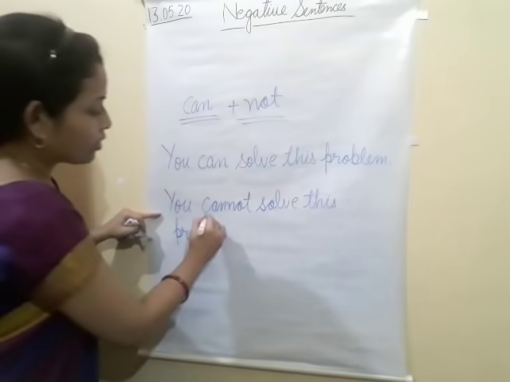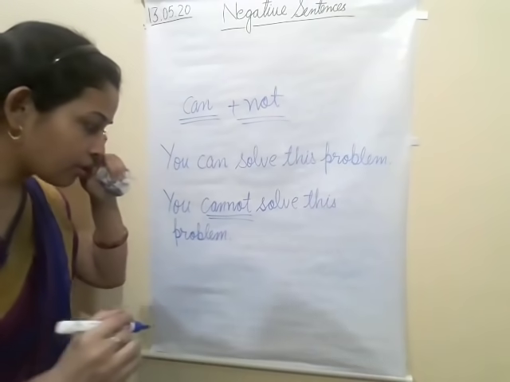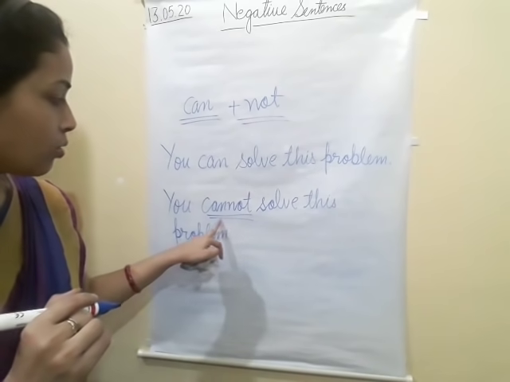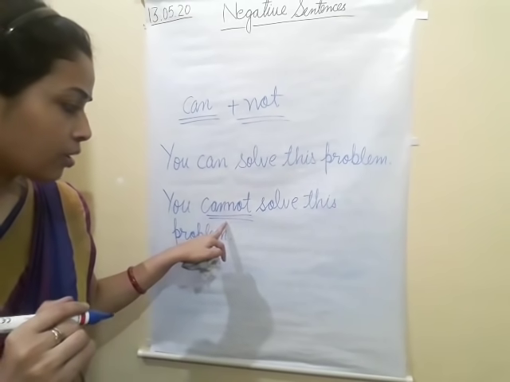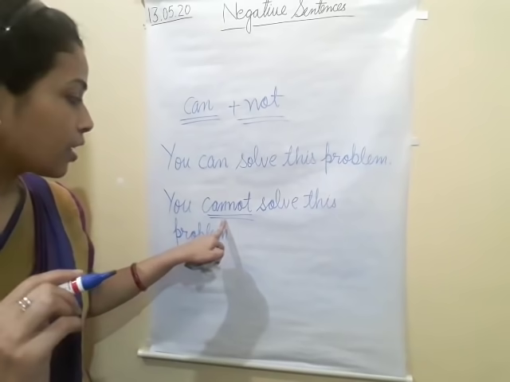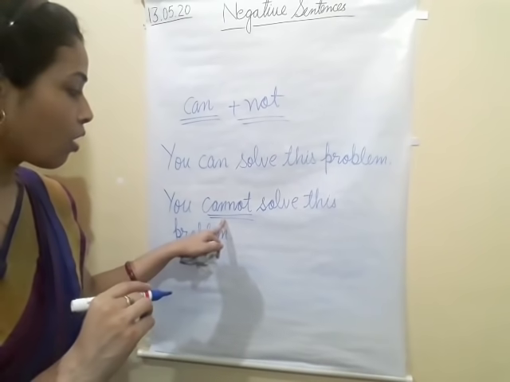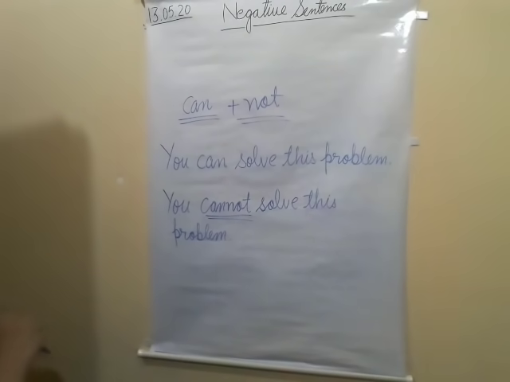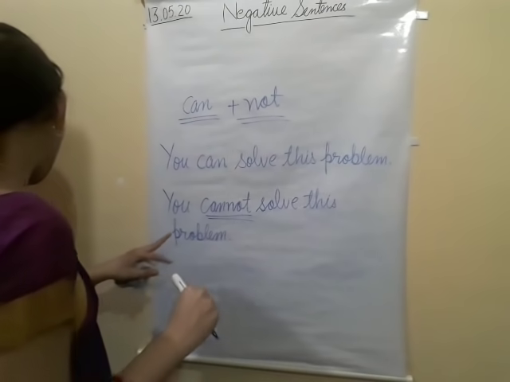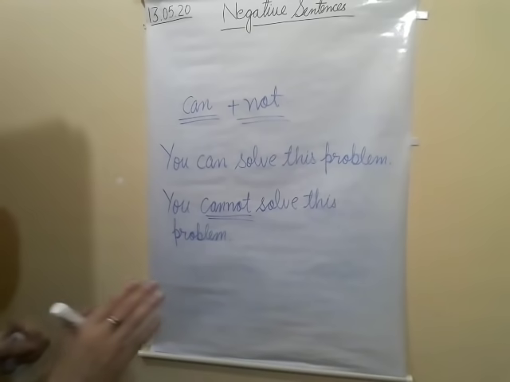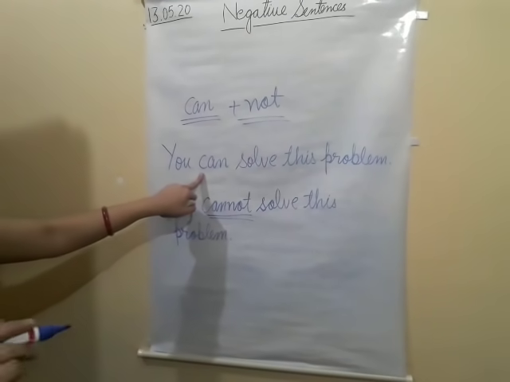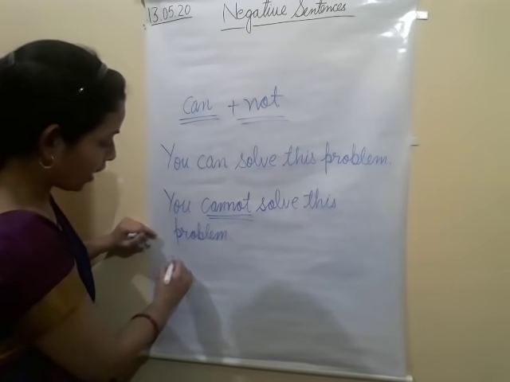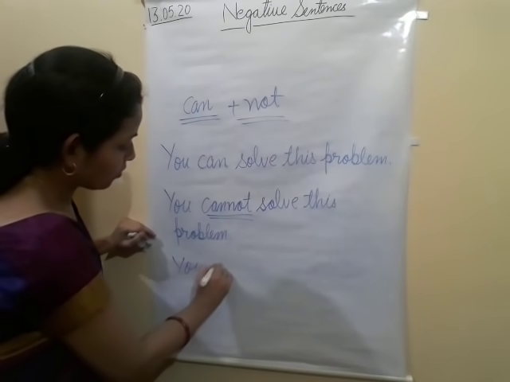Okay. So as you can see, I have used "cannot" together, no? Together I have used "cannot." This is the correct way we use "not" with "can." "Not" is jointly used with the modal verb "can." We use them together.